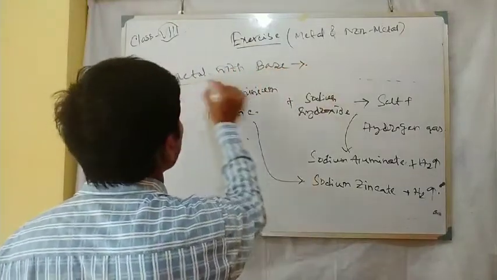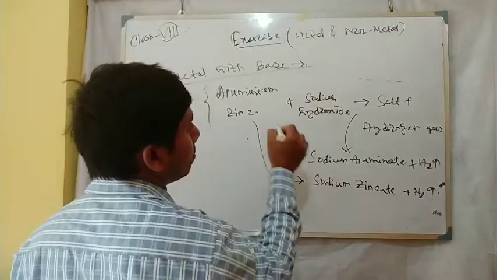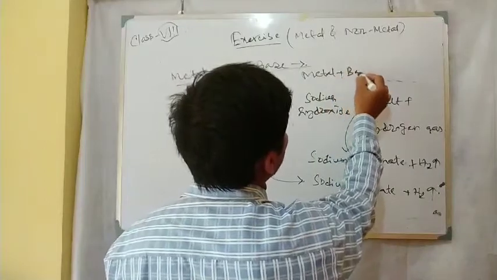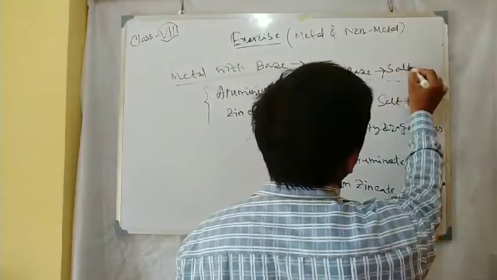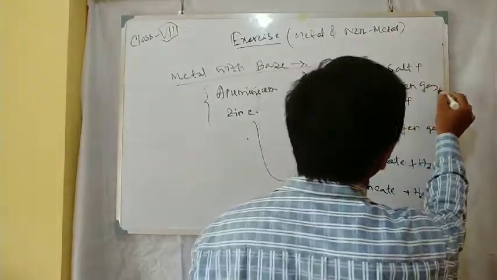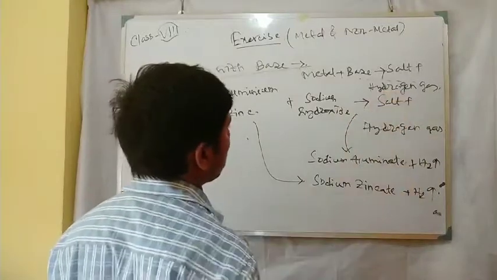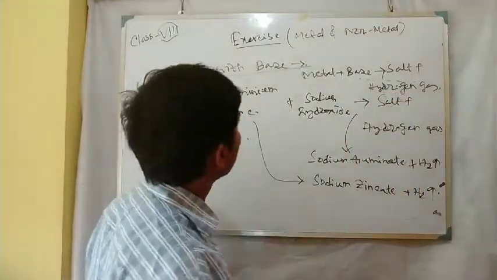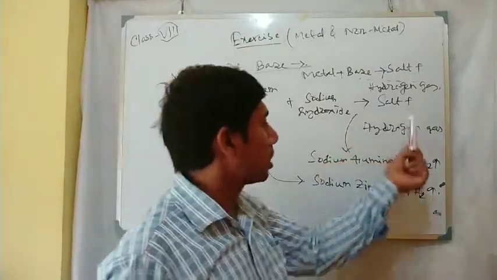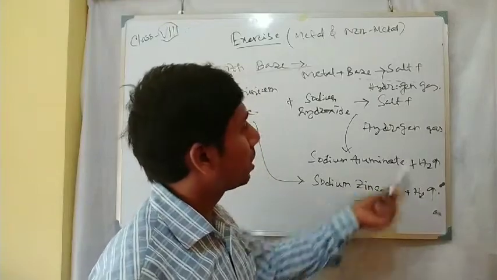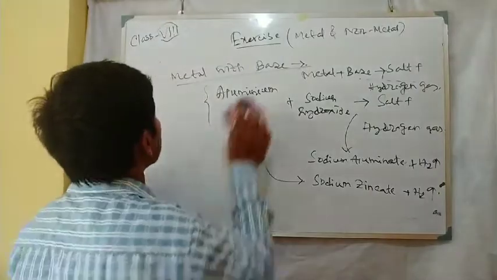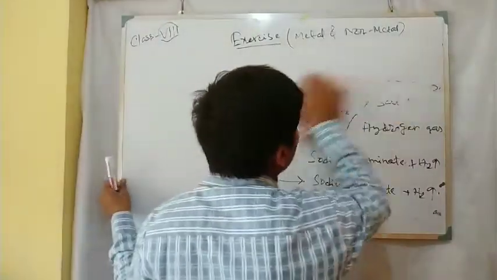So this is the reaction of metal with base. The general equation is metal plus base gives salt plus hydrogen gas. Examples of metals are aluminium and zinc, with sodium hydroxide. The salts are sodium aluminate and sodium zincate, plus hydrogen gas. That is about the reactions of metal with base.